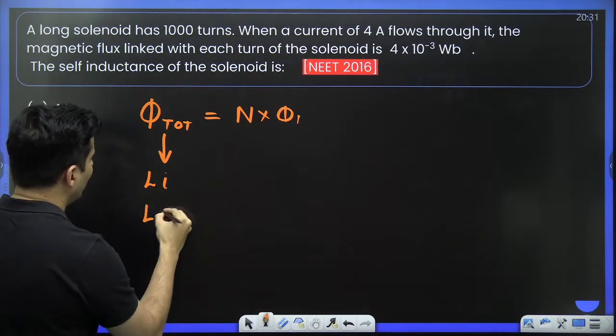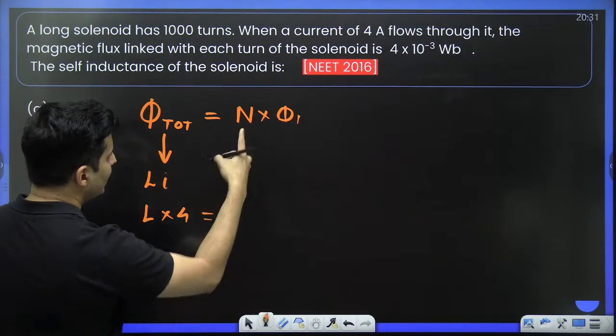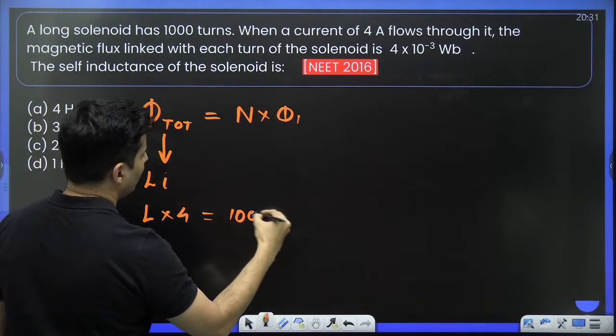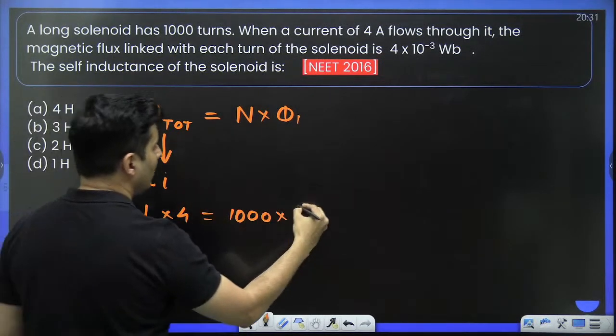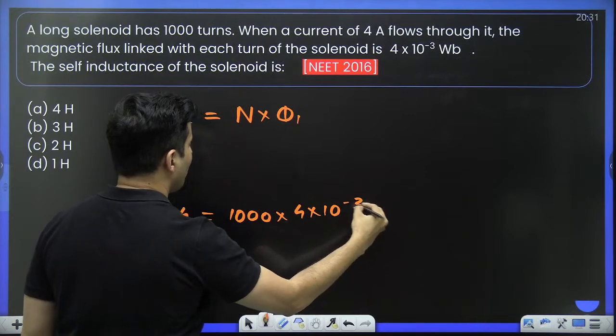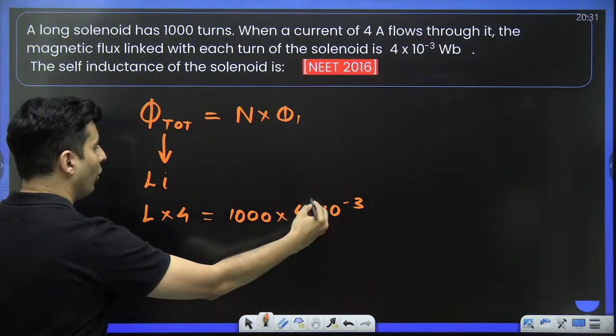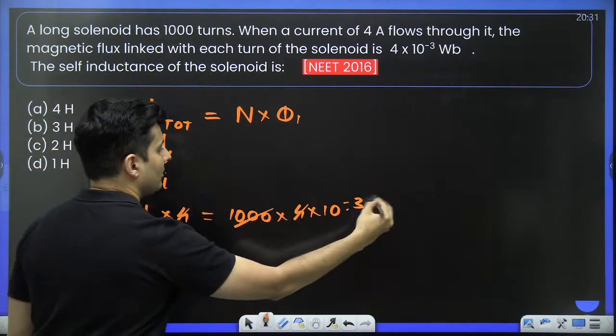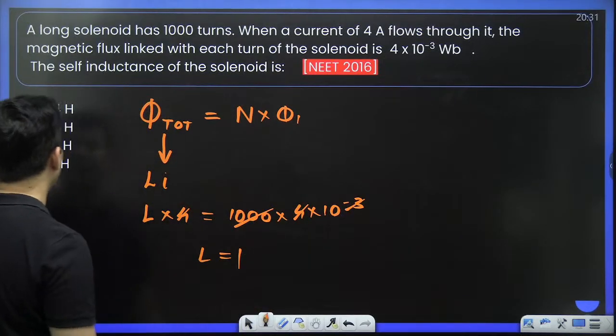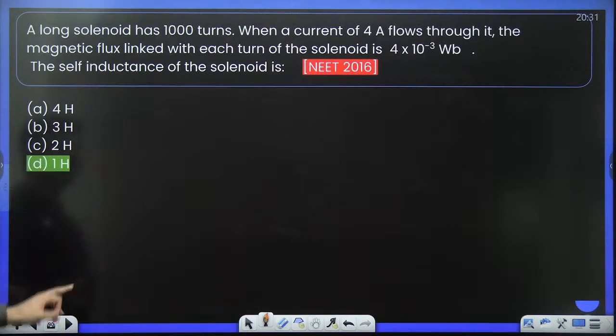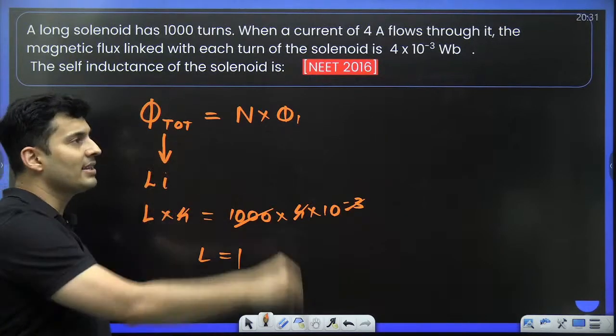Current is known. Number of turns is 1000, into flux through each turn, 4 into 10 to the power minus 3. Dividing by the current, this L will be just 1 Henry. That should be the answer. This was in NEET 2016.